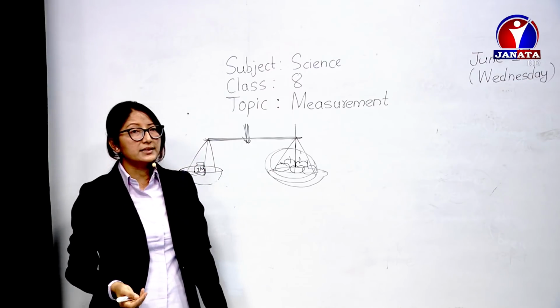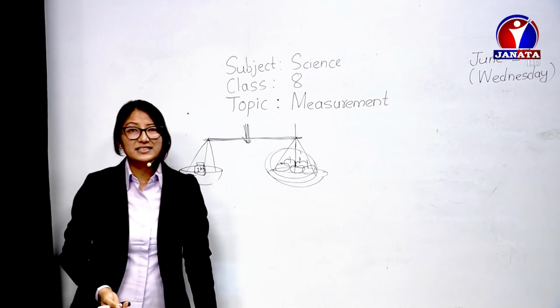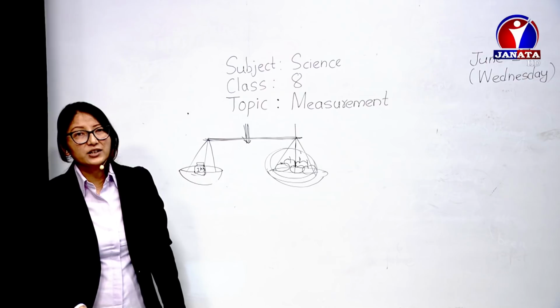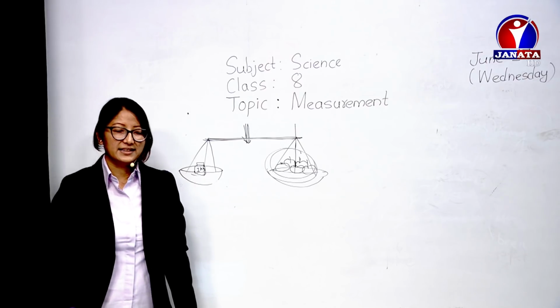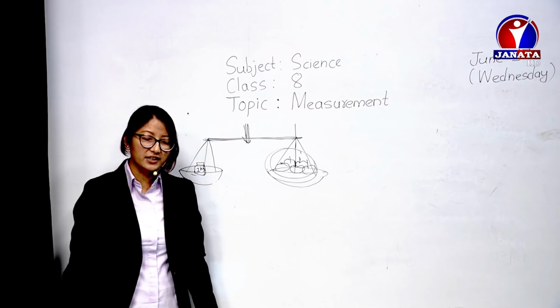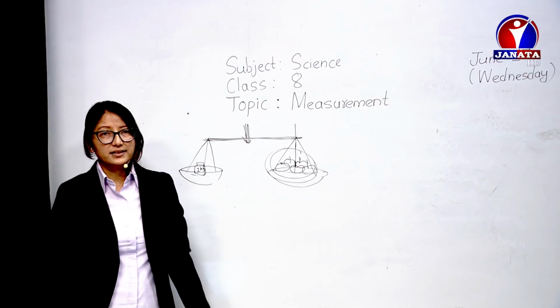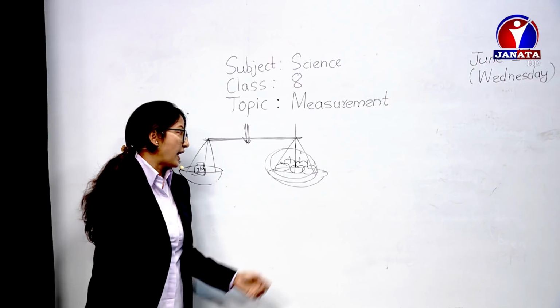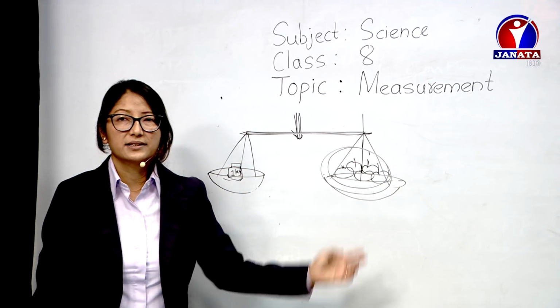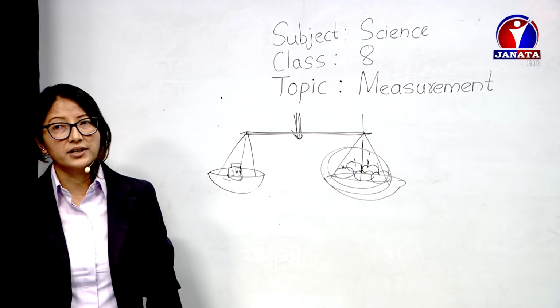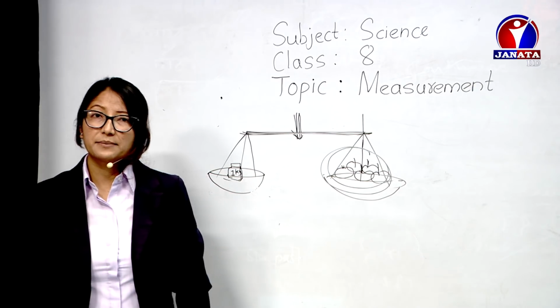If the quantities can be measured, those quantities are called physical quantities. For example, length. Length is a physical quantity. Yeah, we can easily measure length. We can measure mass, like just before we had the example of buying various things. Mass can easily be measured. Like time, we can easily measure time.